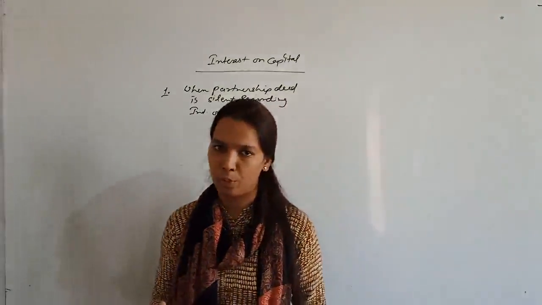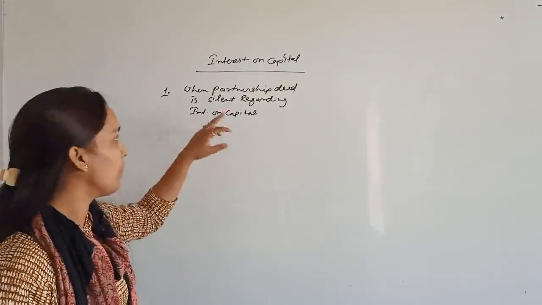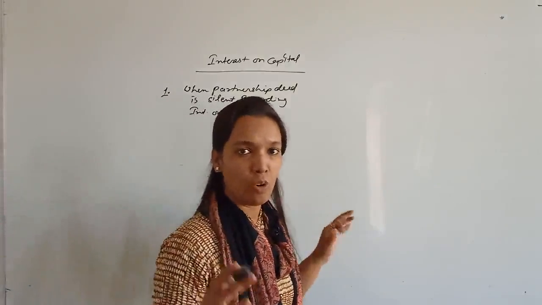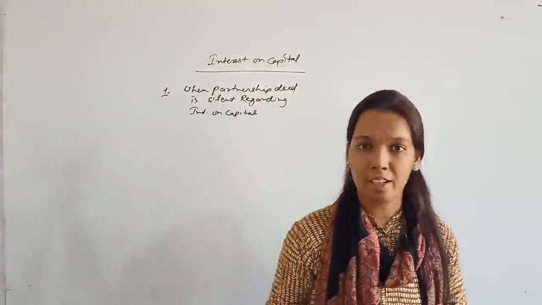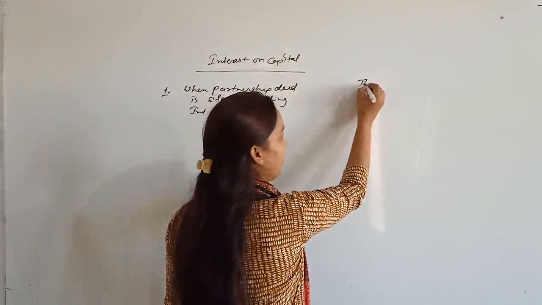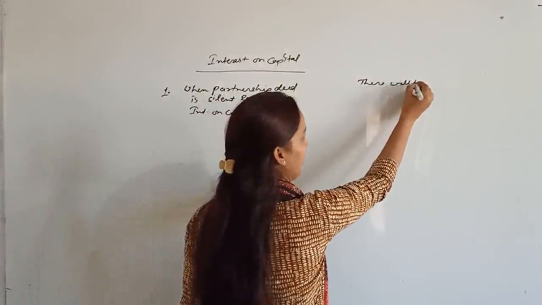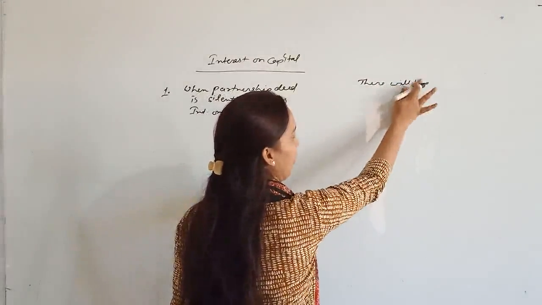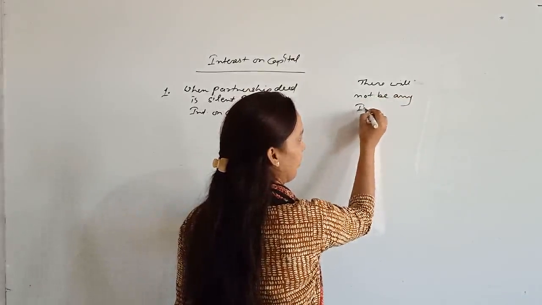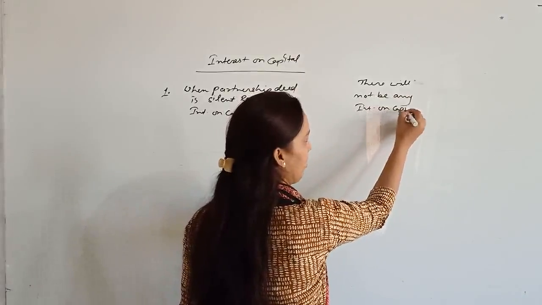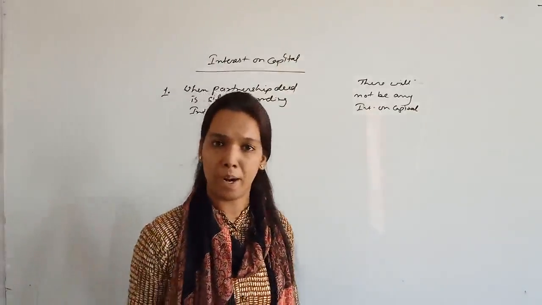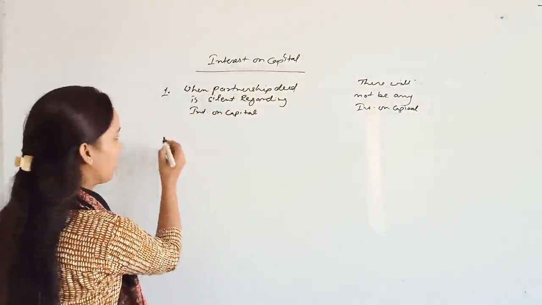So if your partnership deed is silent and there is no record of interest on capital in it, how will we treat interest on capital? The treatment will be that there will not be any interest on capital. If the partnership deed is silent, interest on capital will not be given to the partners. This is the first condition.